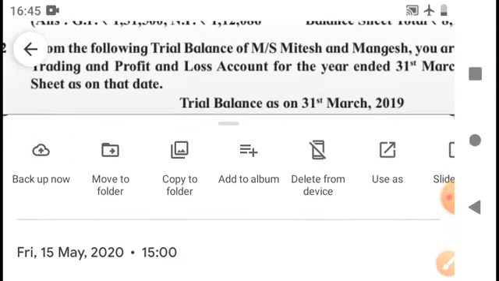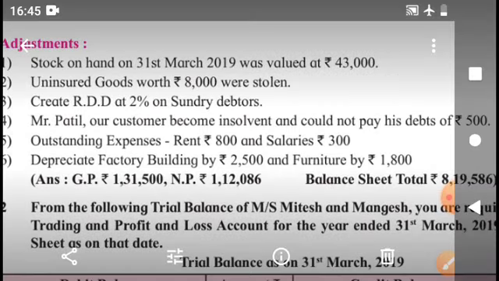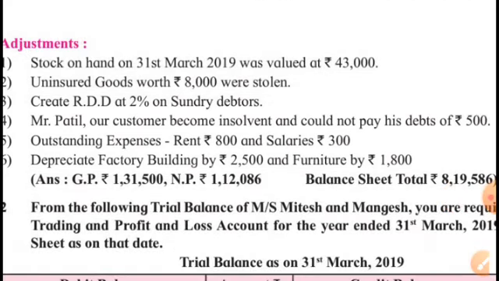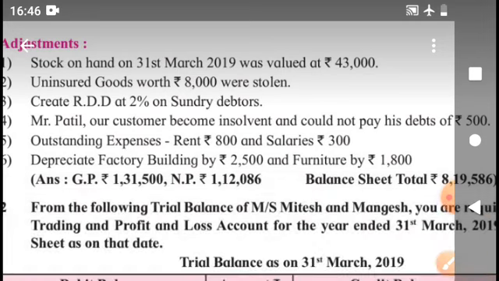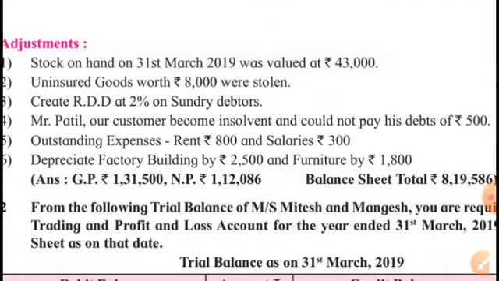Outstanding expenses, these are outstanding expenses, will be added to rent, added to salaries, and will be shown on liabilities side. Depreciate factory building by rupees 2500 and furniture by rupees 1500. Here the task of depreciation has become easier, as the depreciation is not suggested in percentage but they have given it in rupees straight away. So deduct 2500 from building, 1500 from furniture, and debit the amount to the profit and loss account.